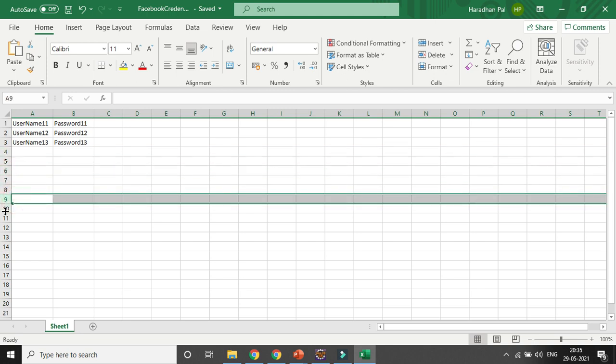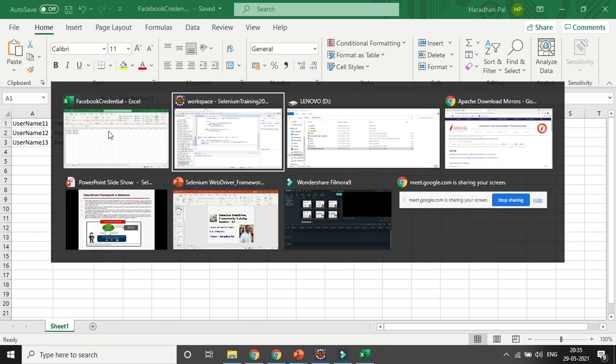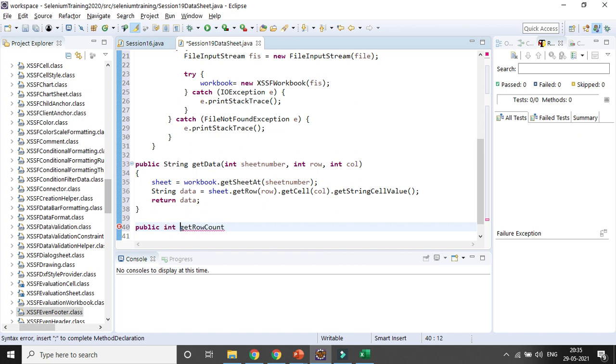So for that I will also create another method, which will be public get row count. Definitely it will be integer, so its return type will be integer. So you need to remember the return type also. Here the data return type is string, right? And here the return type will be integer.